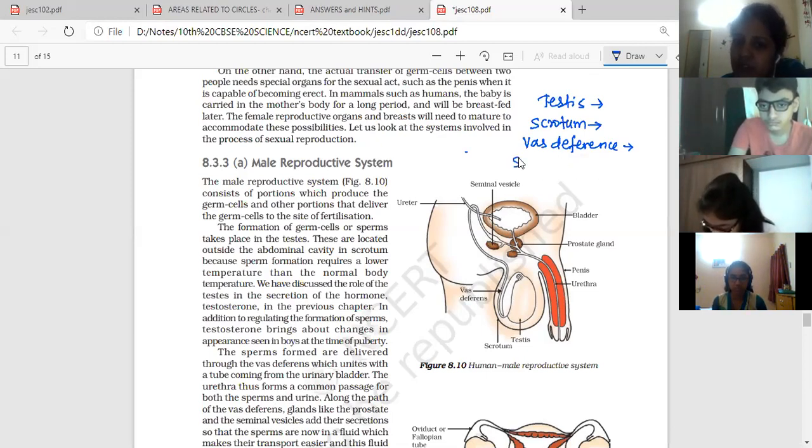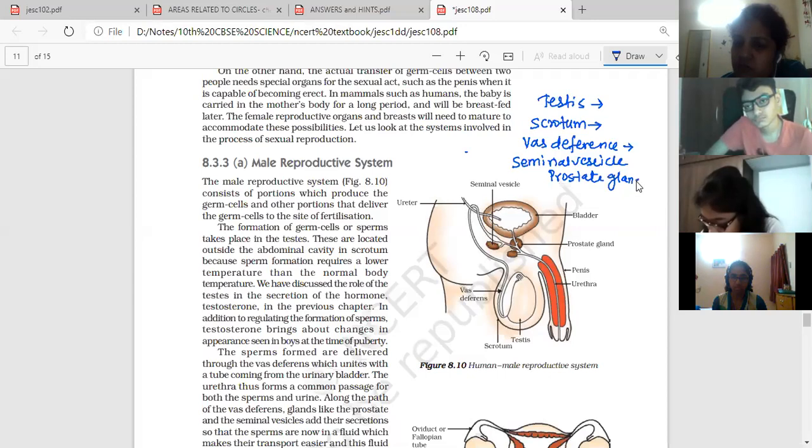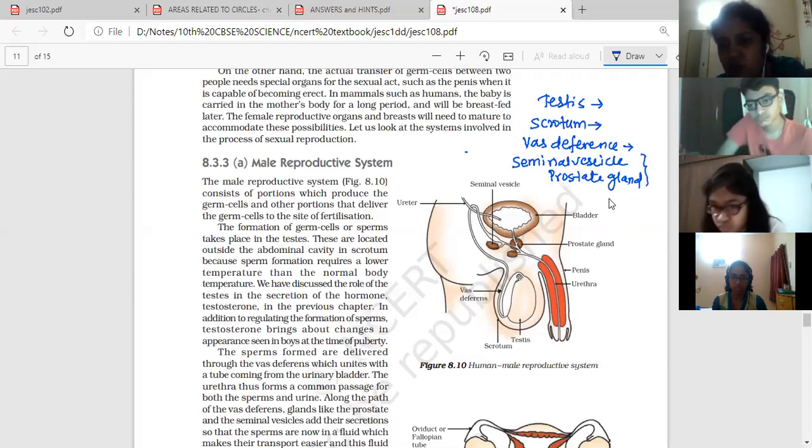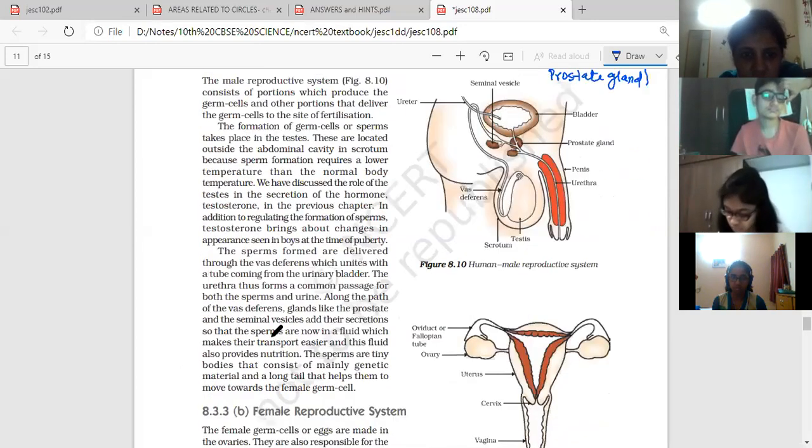Then seminal vesicle and prostate gland. This is an always asked question: the function of seminal vesicle and prostate gland. Don't write their different functions separately because you have not been given them. You have to write both of them together. What is the function of these two? So here it is mentioned.